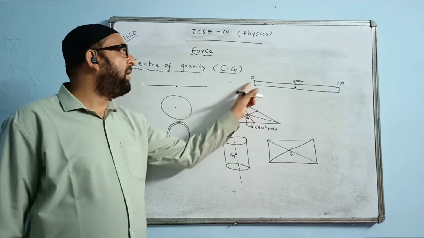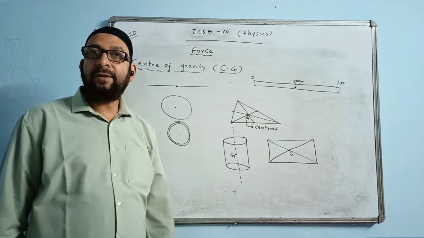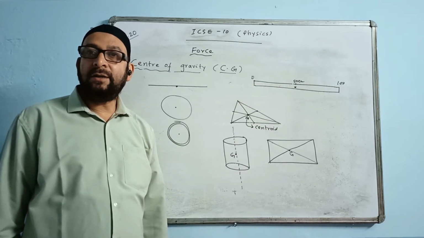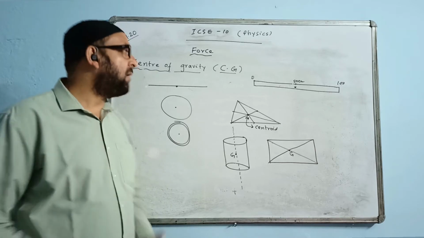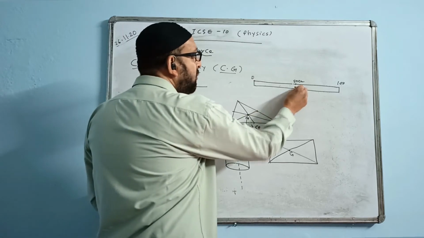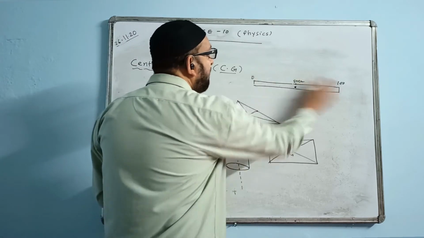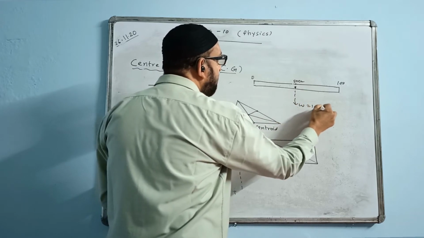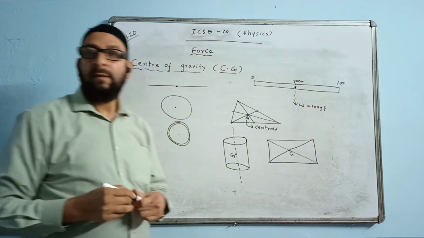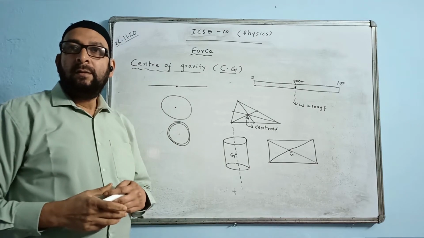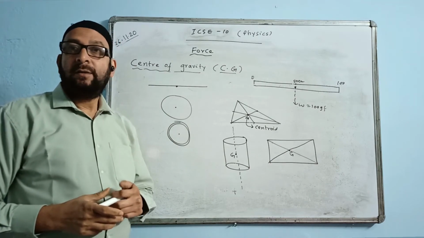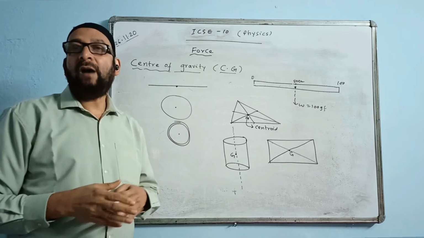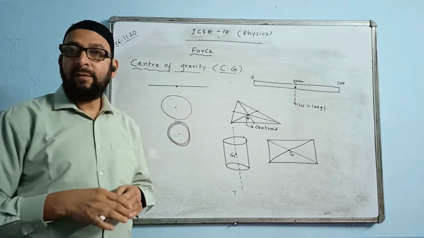Say the weight of the ruler is 100 GF, 100 gram force. Where will that be situated? 100 gram force will be showing out here. 100 gram is the weight of this entire thing. W is equal to 100 GF, where the diagonal meets.